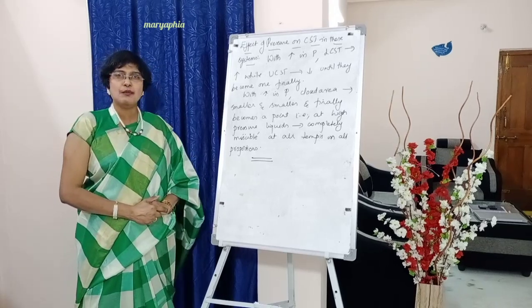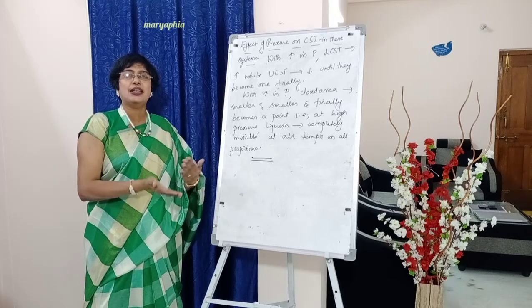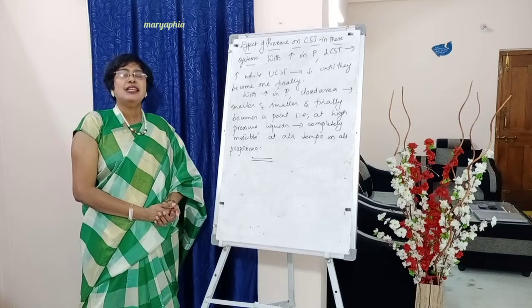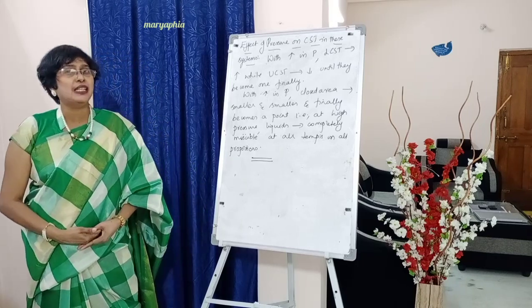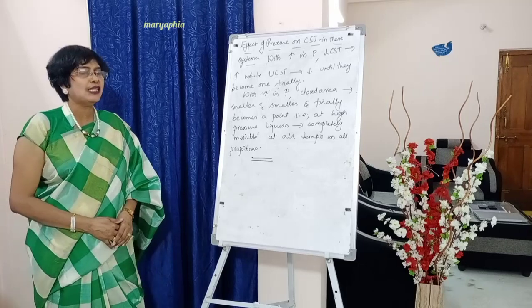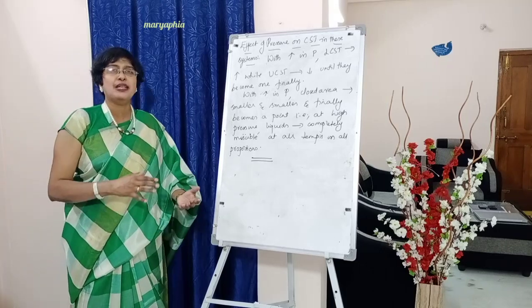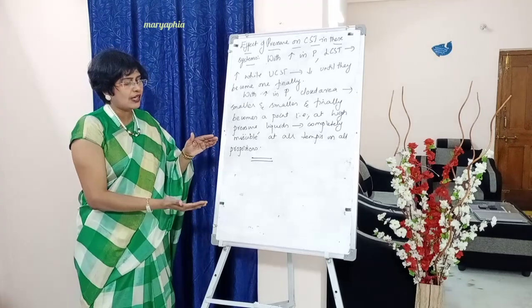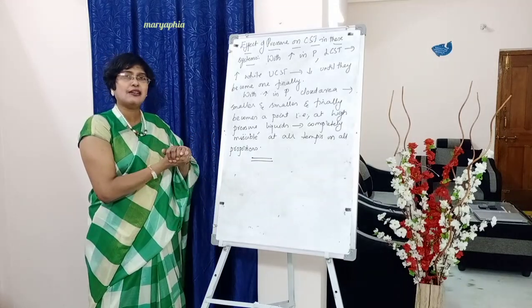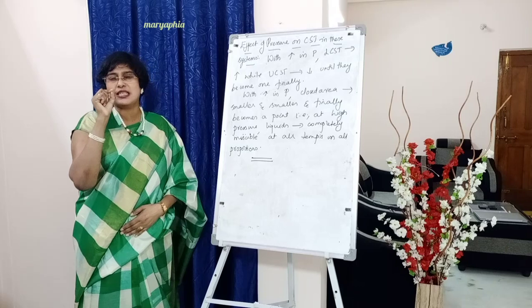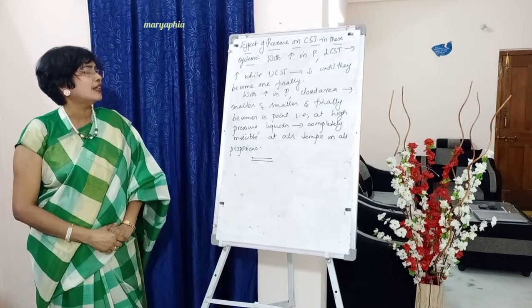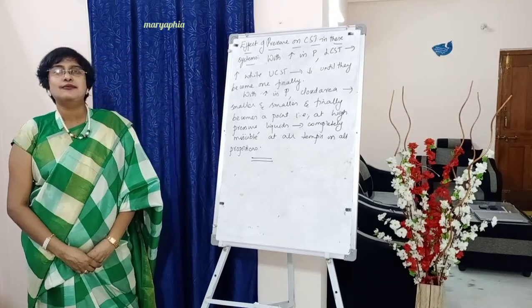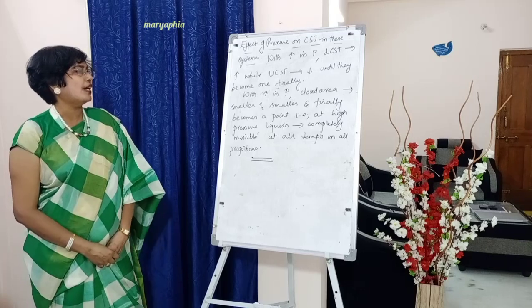Okay. So what does that mean? This 208 coming down, 61 going up, they are meeting at one point. What does it mean? With increase in pressure, the two partially miscible liquids are completely miscible at all temperatures in all proportions. That means we have observed that the plot has given us a closed curve. So 208 coming down, 61 going up. That means the closed curve also gets compressed and becomes a point. Okay, write down the second paragraph. With increase in pressure, the closed area becomes smaller and smaller and finally becomes a point.